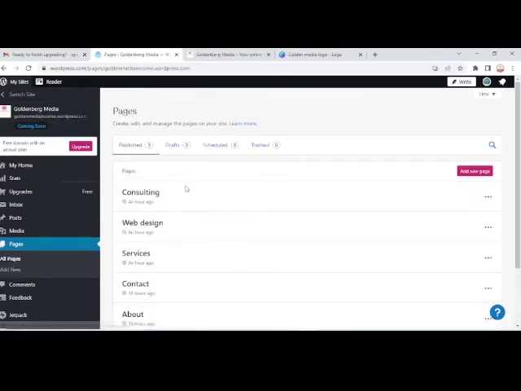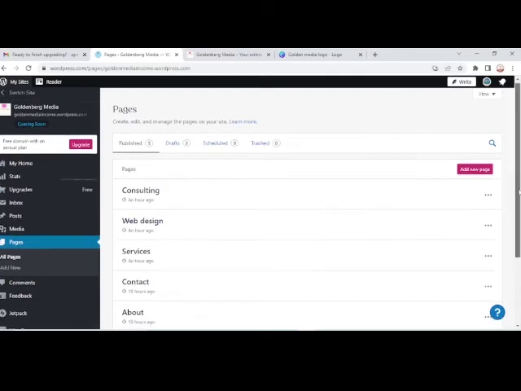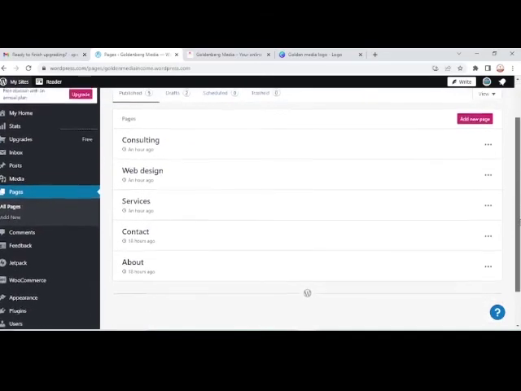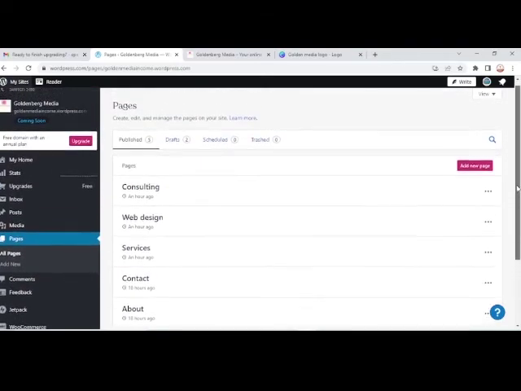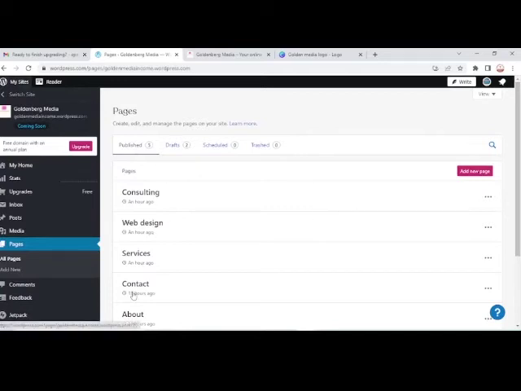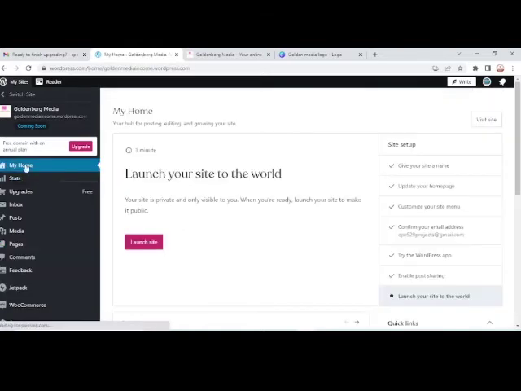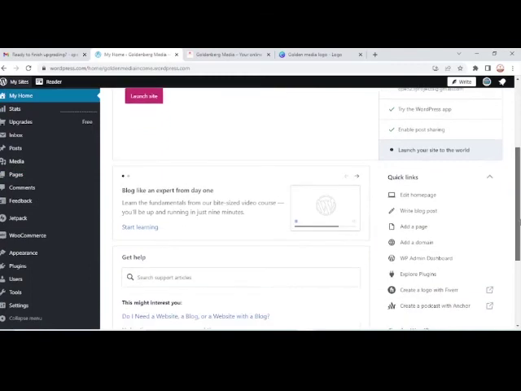We have several pages: the about page, the contact page, the service page, the consulting page. All these are pages that we can work on. Right now, I want to work on my home page, so I just come here and edit the home page straight from here.